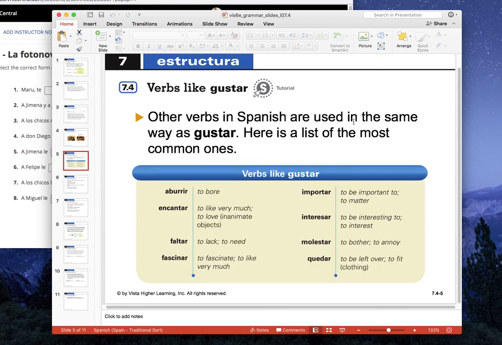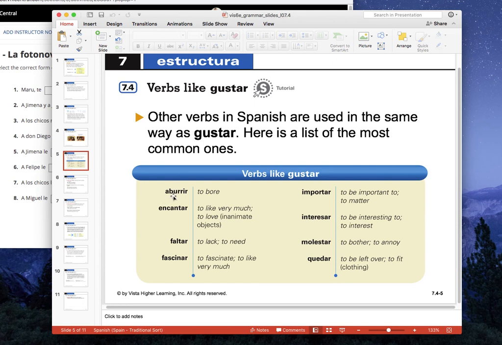Here's a list of some verbs that operate exactly like gustar. Please repeat after me: aburrir, encantar, faltar, fascinar, importar, interesar, molestar, quedar. All of these verbs, when used like gustar, work the same way.